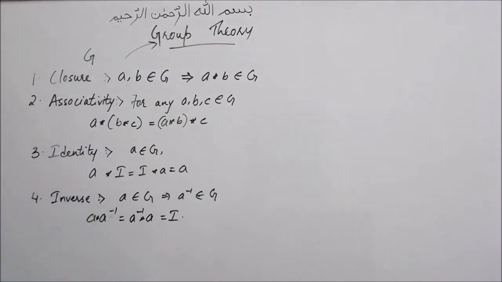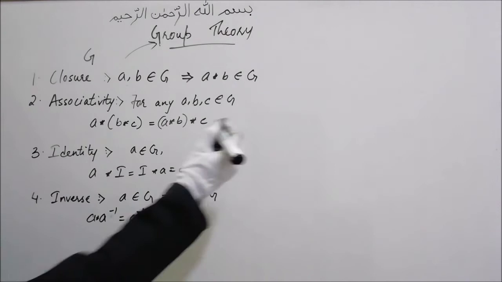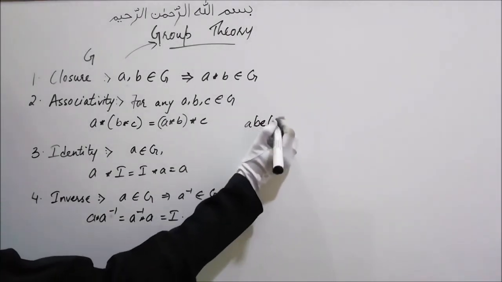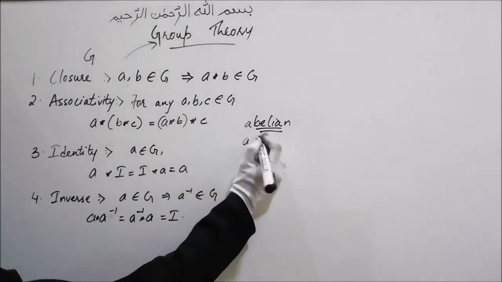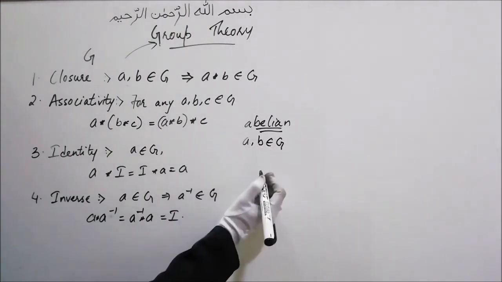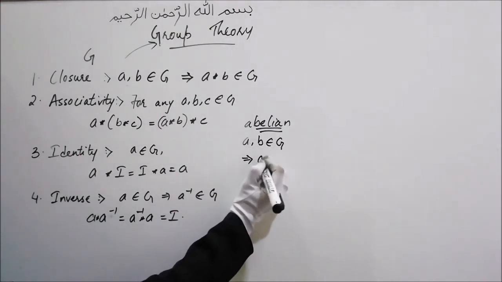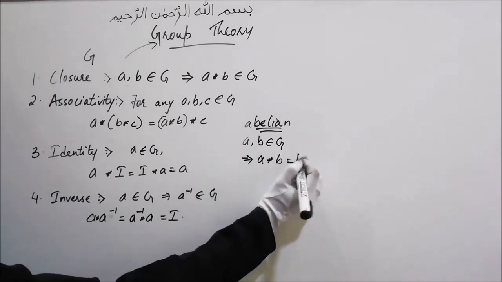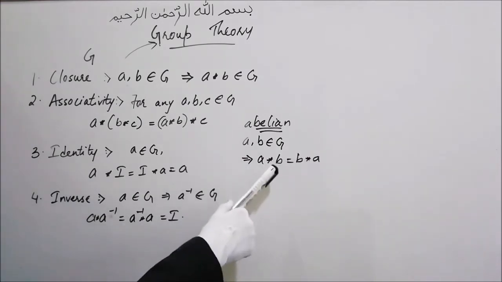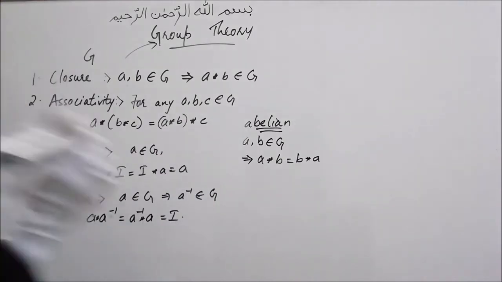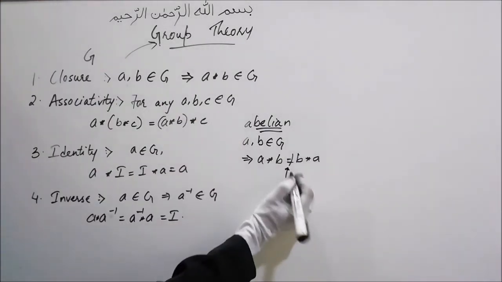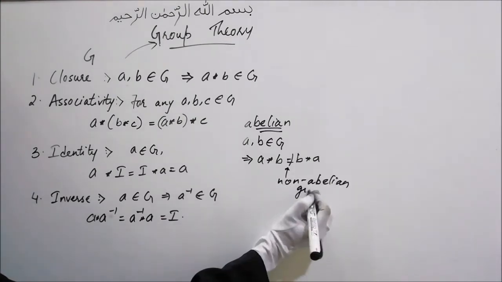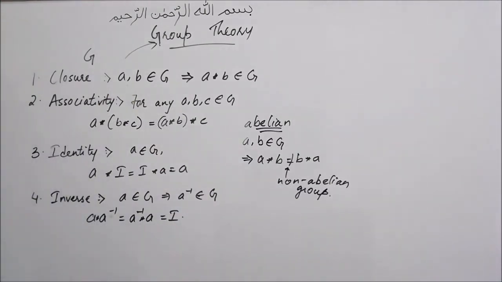Now this group can be either an abelian group or a non-abelian group. A group will be abelian if for any two elements A, B belonging to G, the condition A composition B is equal to B composition A is satisfied. If this is not satisfied, then the group becomes non-abelian.